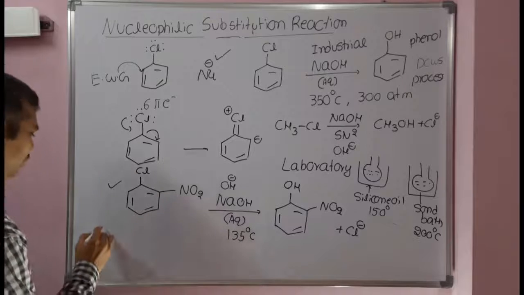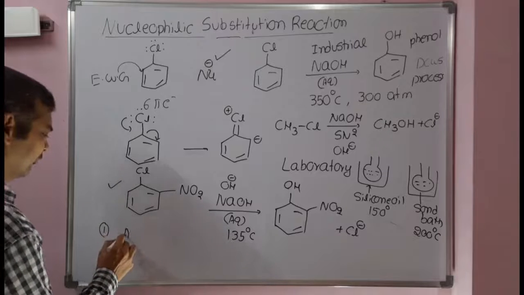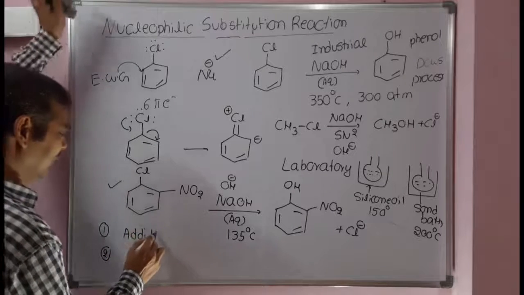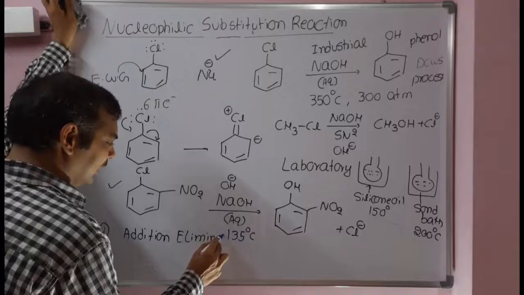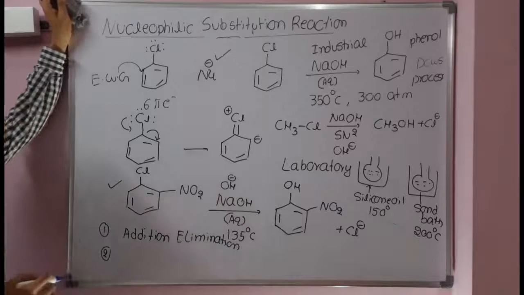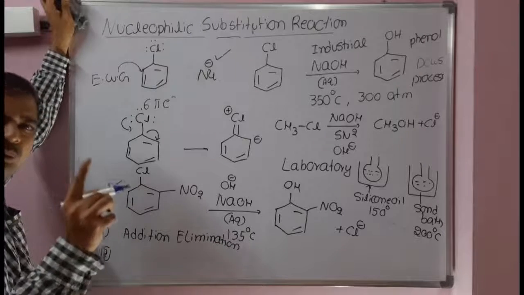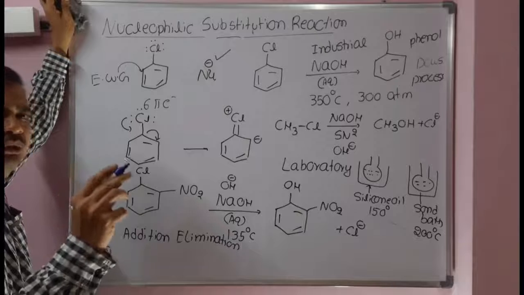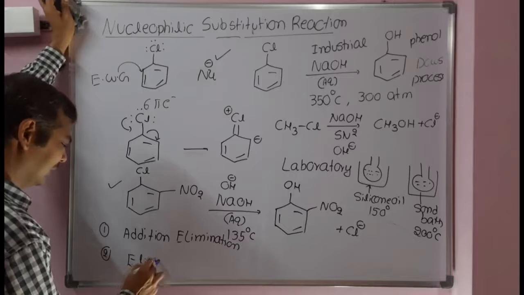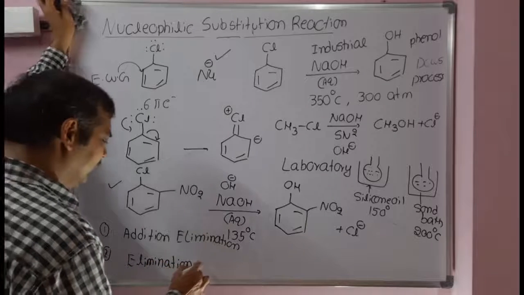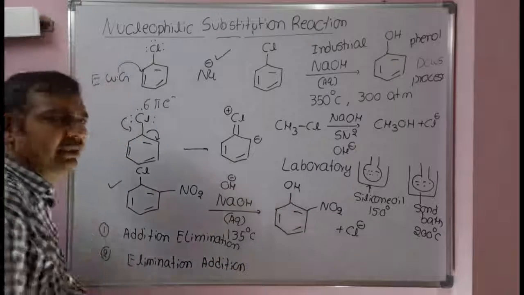So these electron withdrawing group containing aryl halides will undergo nucleophilic substitution reactions. The reactions will follow two types of mechanism. The first mechanism is addition-elimination mechanism. The second one is elimination-addition mechanism.